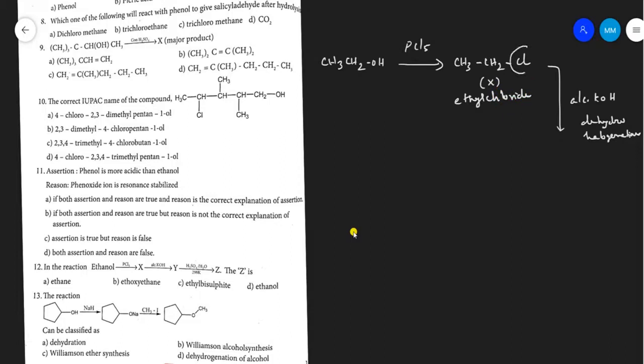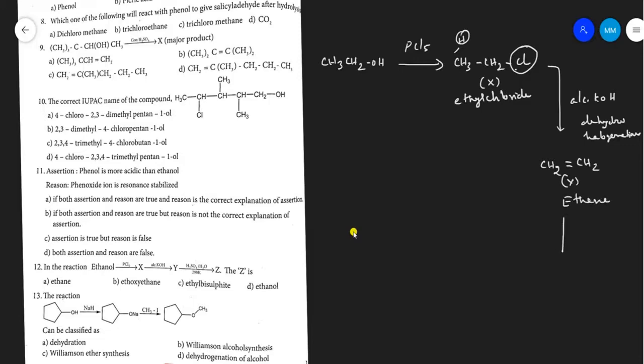Here the Cl and the hydrogen atom on the beta carbon are removed. So the product may be CH2 double bond CH2. Here the chlorine is removed, and here the hydrogen is removed. So this is Y. So Y is nothing but ethylene.